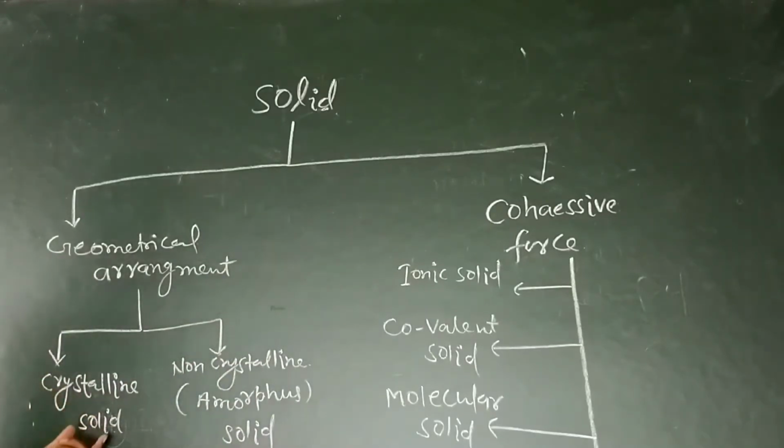In case of crystalline solid, physical properties like thermal conductivity, electrical conductivity, refractive index are not similar in all the three directions, that is along x, y and z axis.